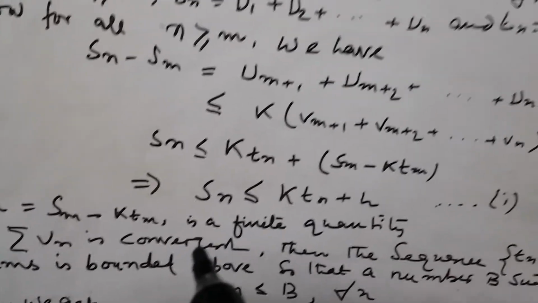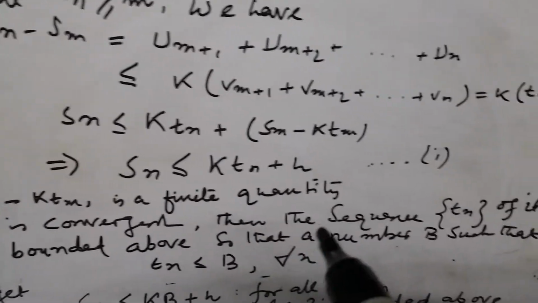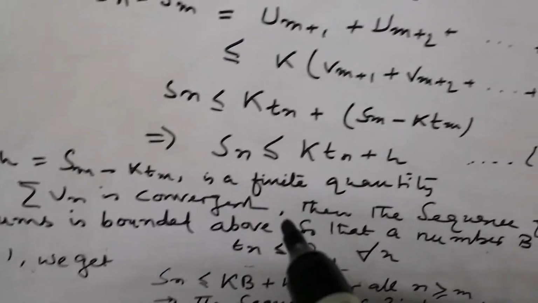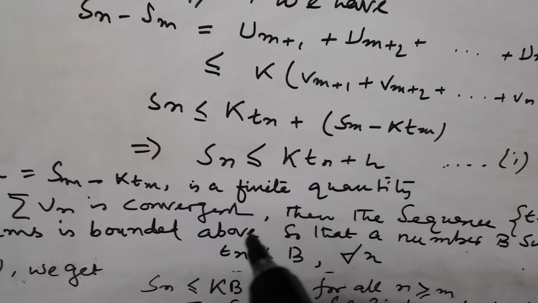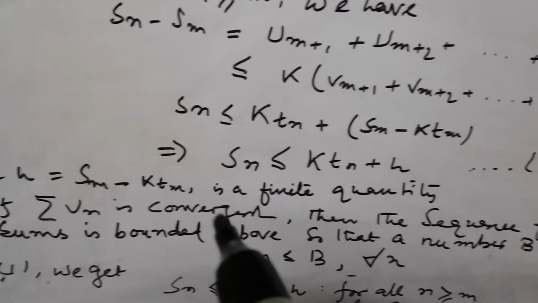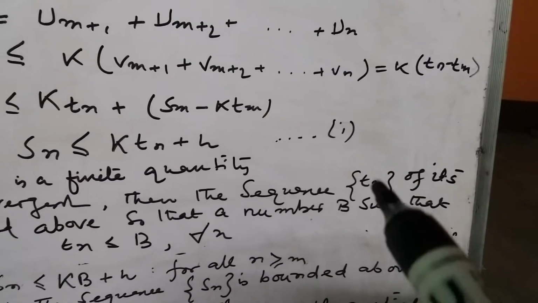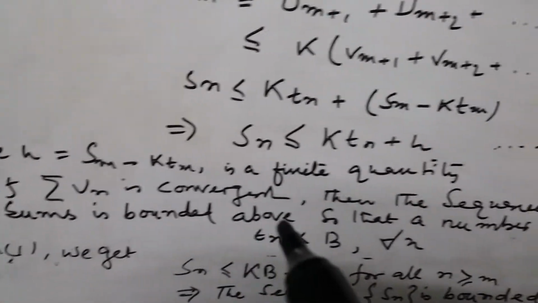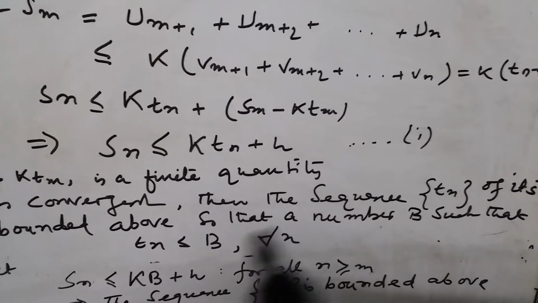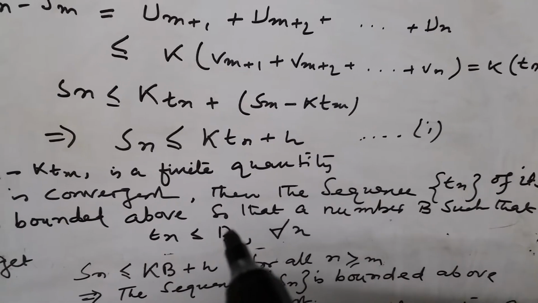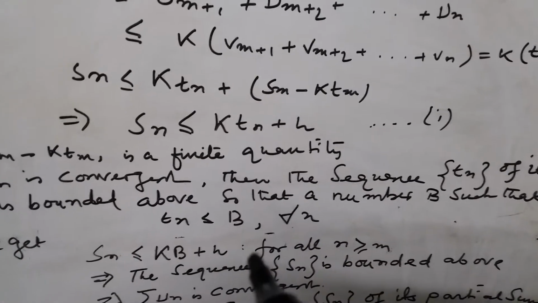Now if summation vn is convergent, then the sequence Tn of its partial sums is bounded above, otherwise it will not converge. So there is a number b such that Tn is less than or equal to b.